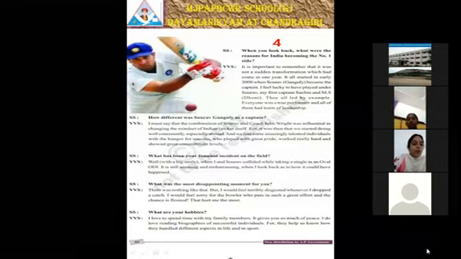Next question. When you look back, what were the reasons for India becoming the number one side? Once you look back, what are the reasons that made India the best? India is now in first place, so what are the reasons for that? Like that they ask the question. So here, VVS Laxman is answering.